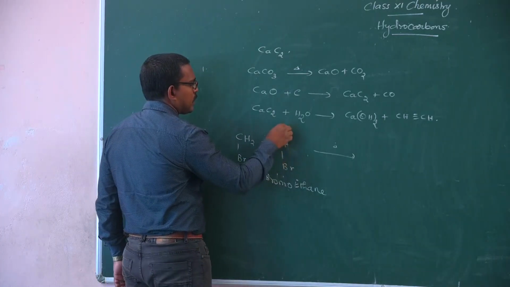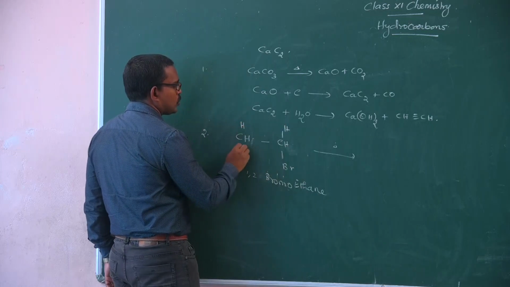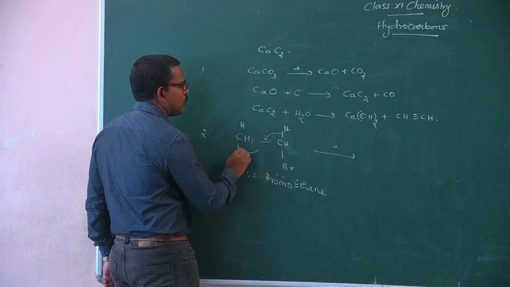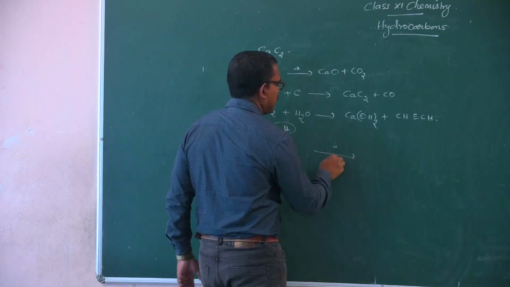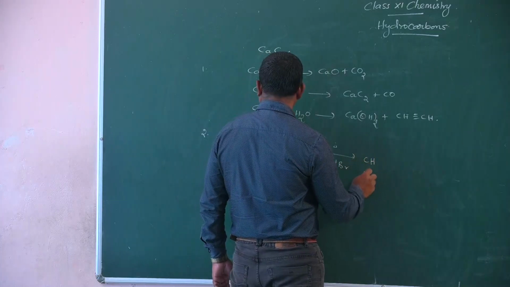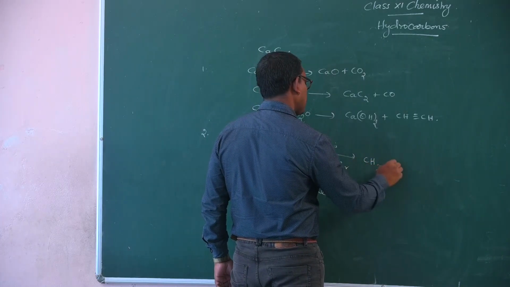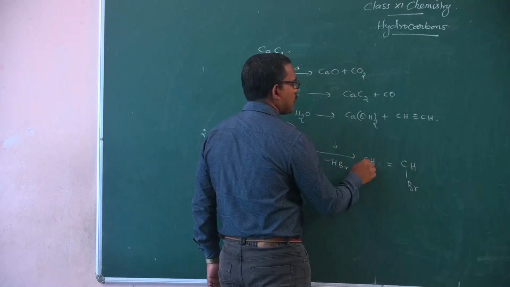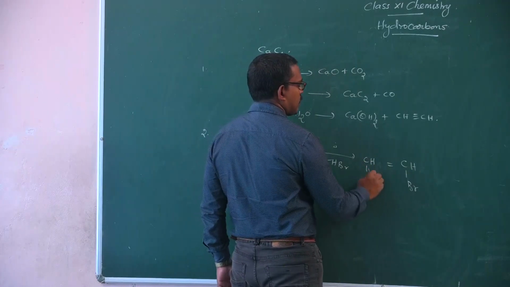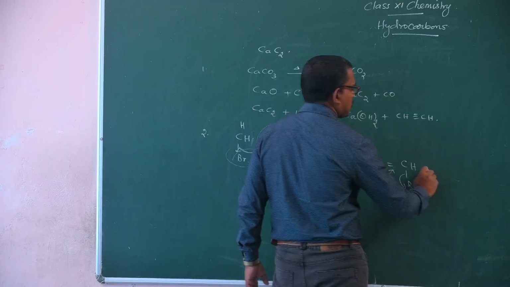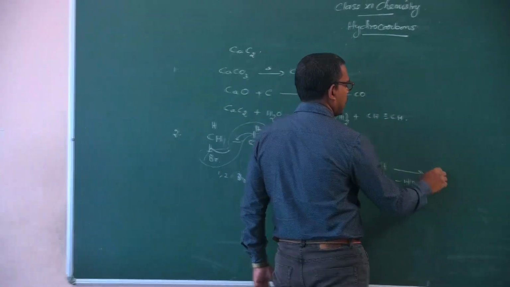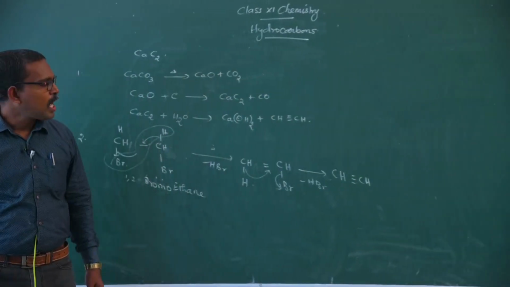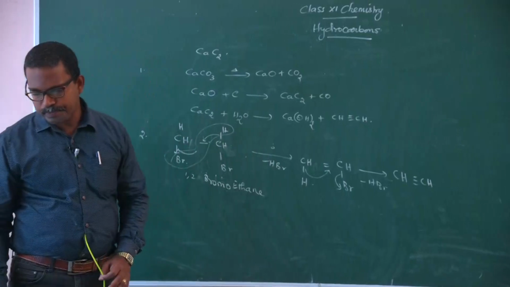Dehydrohalogenation means one hydrogen here and one bromine there; the bonds shift, and a molecule of HBr is eliminated, giving CH2=CHBr. Once again elimination takes place in the same way, the bonds shift, and HBr is eliminated again. We get CH triple bond CH, acetylene, as the major product.